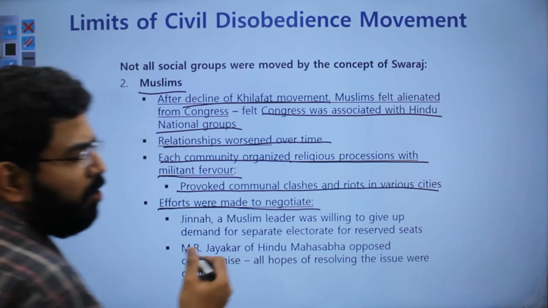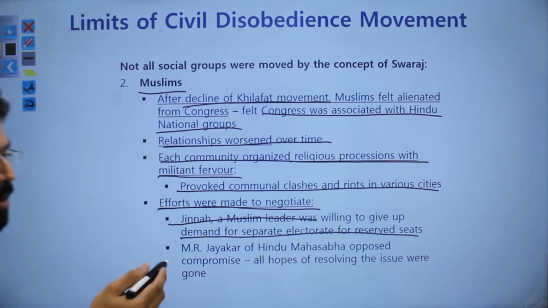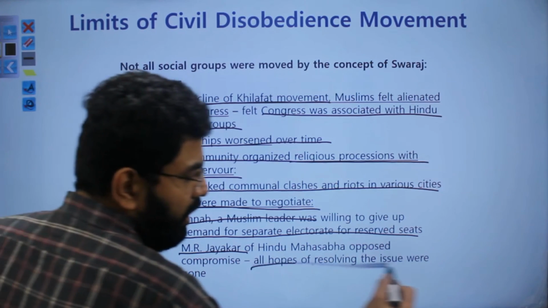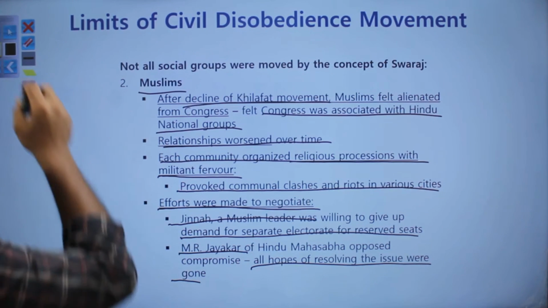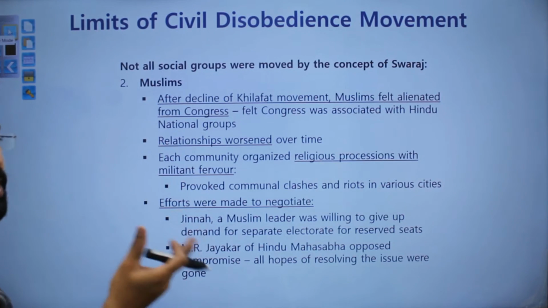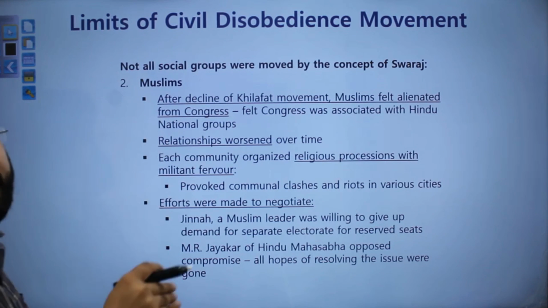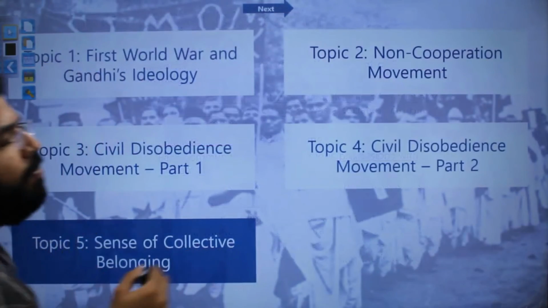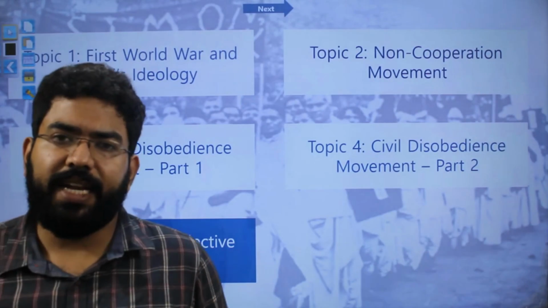Then efforts were also made to negotiate when Jinnah was willing to give up separate electorate for reserved seats, but on the other hand, M.R. Jayakar of Hindu Mahasabha said the issue should not be resolved. We should not listen to any demand from the Muslim leaders. So this was the opinion of the Hindu Mahasabha, and this led to a clear divide where Hindus and Muslims were a clear distinction in the political society. So this was the reason why not a lot of them joined the civil disobedience movement. So this brings us to the end of the civil disobedience movement in its entire structure.